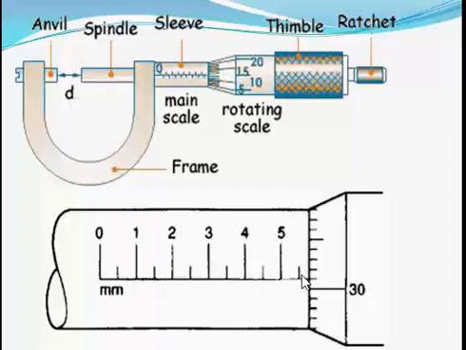There is a little gap. So how do I get that little gap? I get it from the rotating scale, by counting the number of divisions to the point where the main scale coincides with the rotating scale. So I say it is at this point. This is 30, and then the next division is 31, right? So that means the rotating scale is 31.